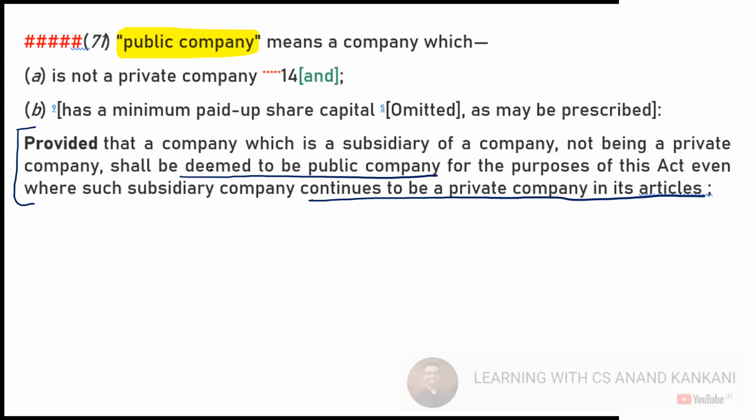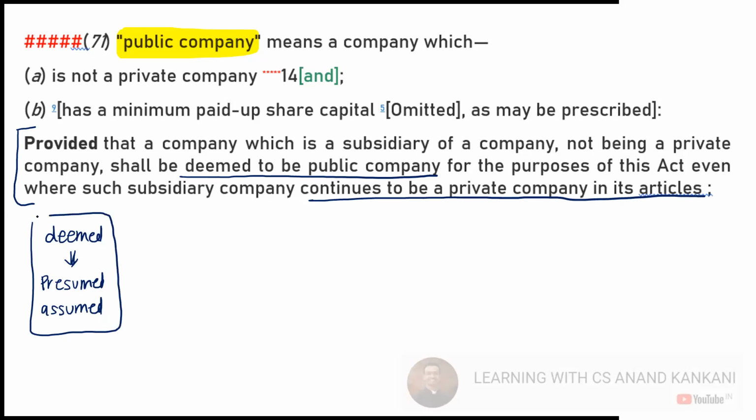Now what do you mean by the word deemed? Deemed means presumed. It is assumed. मानो या ना मानो, मानना ही पड़ेगा, वही क्या हो गया यहाँ पे? Deemed. आप बताओ, is this clear?